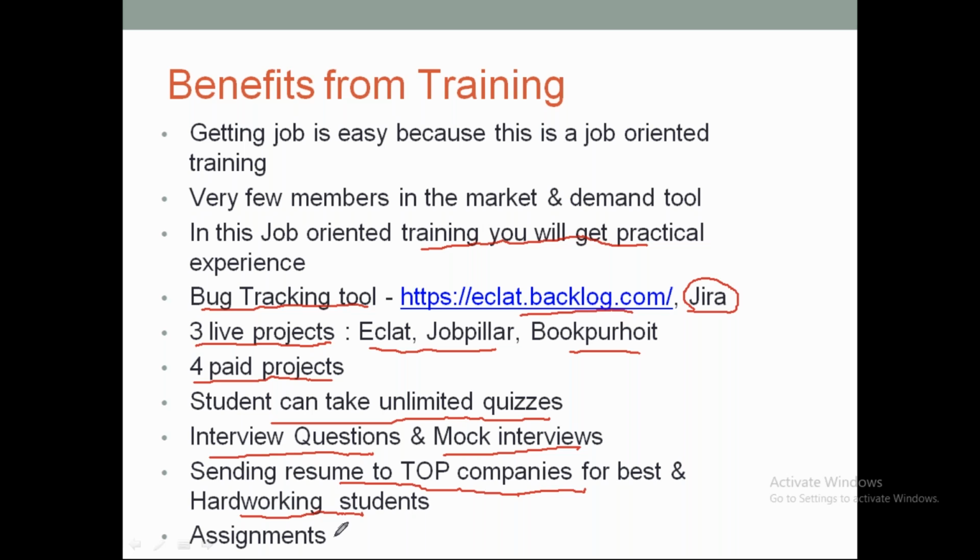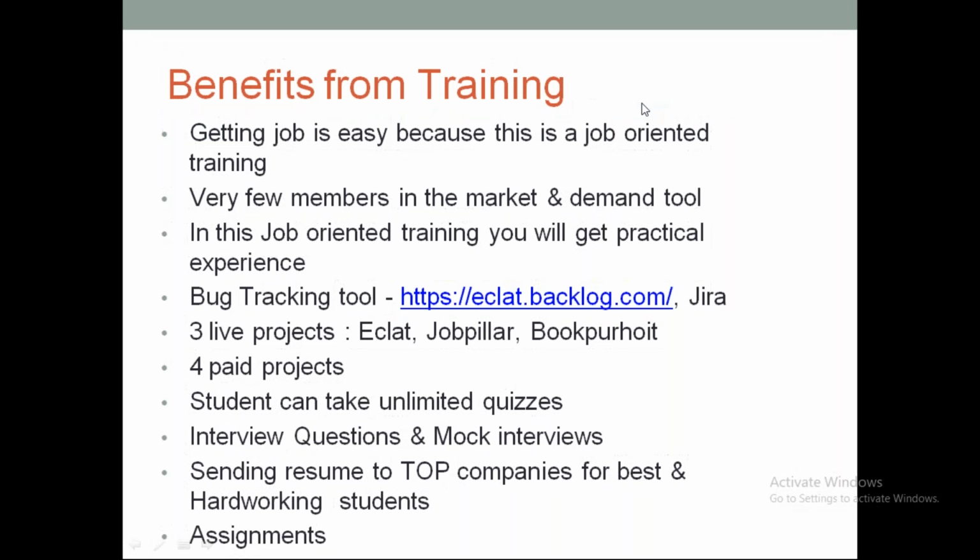And the last one is assignments. As I was telling you, for every topic we'll be giving you assignments. So you have to work on them so that you will be hands-on, and whatever assignments you work on, send them to me so that I'll review your assignments and provide you feedback if something is not as per our coding standards. Okay, so these are the major benefits that we will be providing through our training programs. If you have any questions, you can ask me, or I can go to the next slide.